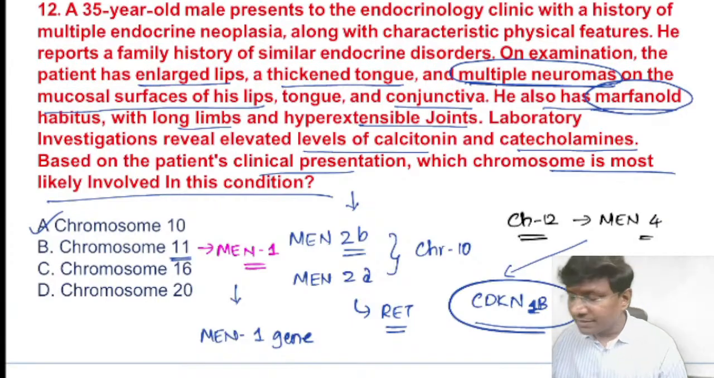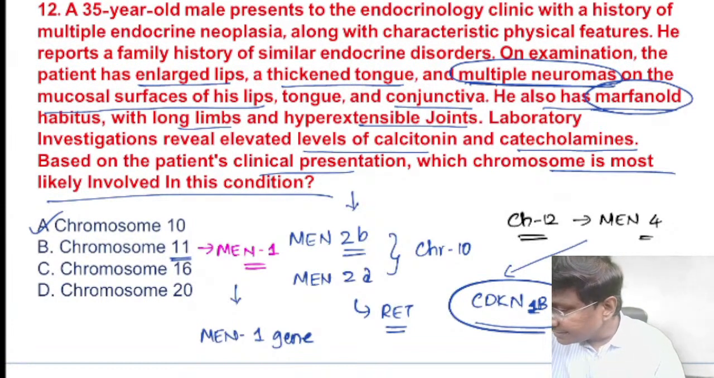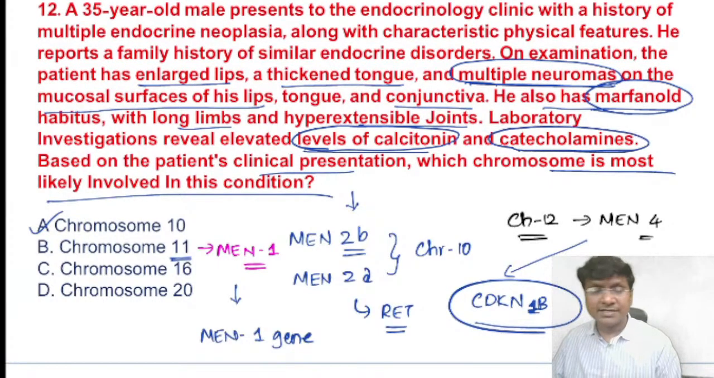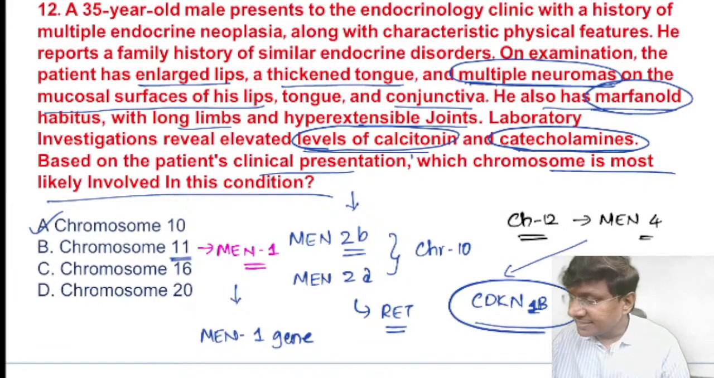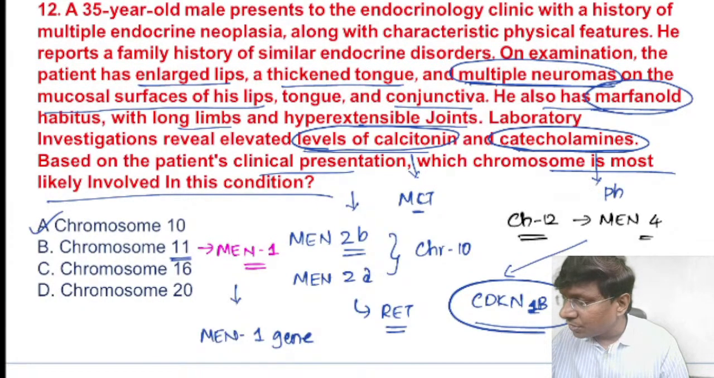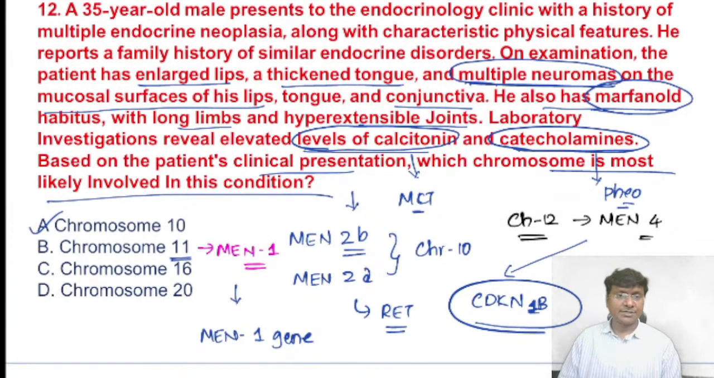Okay, and whatever the question is giving you, that is multiple endocrine neoplasia, right? Elevated calcitonin is there and elevated catecholamines are there. What does it suggest? The elevated calcitonin levels are suggestive of medullary carcinoma of the thyroid, and the elevated catecholamine levels are suggestive of pheochromocytoma. Okay, so this was a quick discussion related to MEN syndromes.